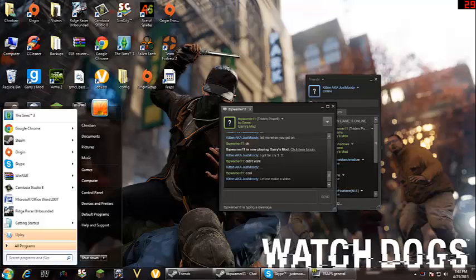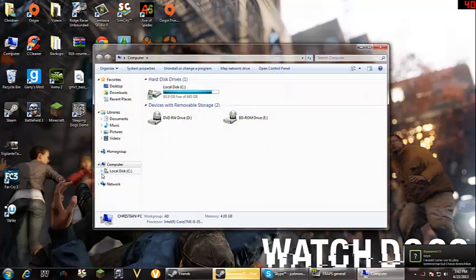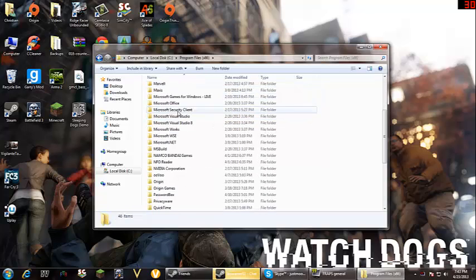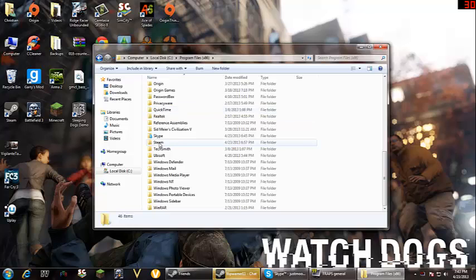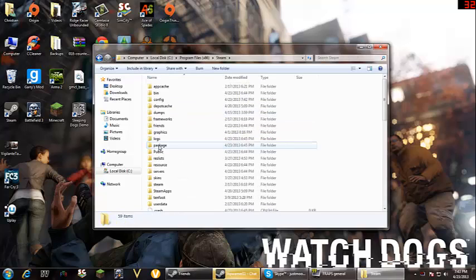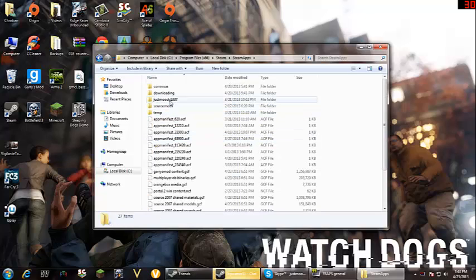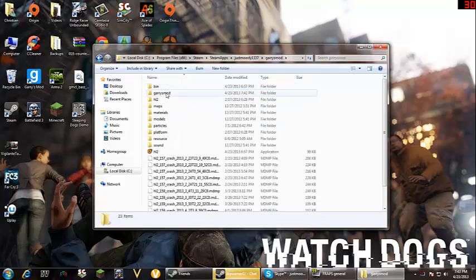You go to this button, and then you go to Computer, and then you go to your C drive, right here. This one, should be this one. Then go to Program Files (x86), and then go to Steam, find Steam, and go to steamapps, and then you click your name right here, and then you go to Charisma, and